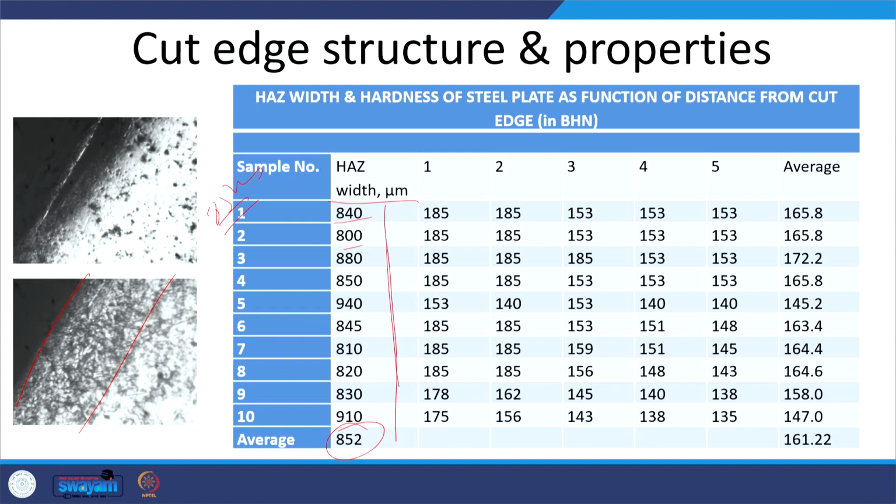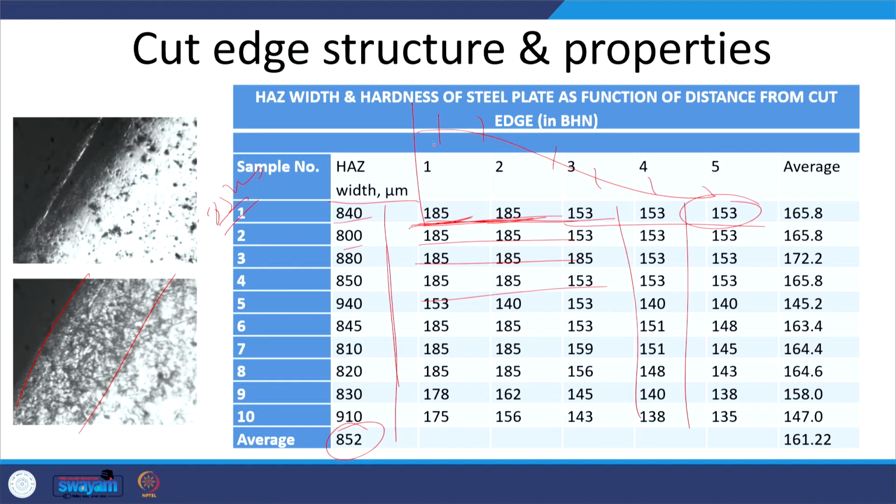As far as the hardness variation is concerned, if we measure the hardness distribution with increasing distance away from the cut edge, then at the cut edge it is maximum, like 185, and then it is decreasing gradually. So, 153 for the base metal, and near the cut edge it is higher. In all these cases near the cut edge hardness is higher, and at a distance away from the cut edge the hardness is lower.